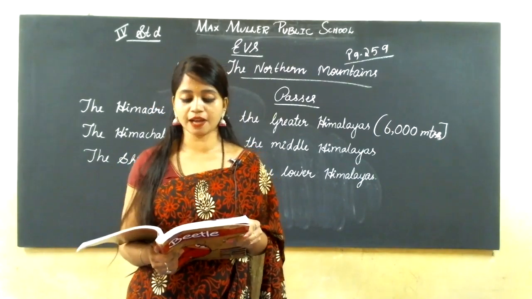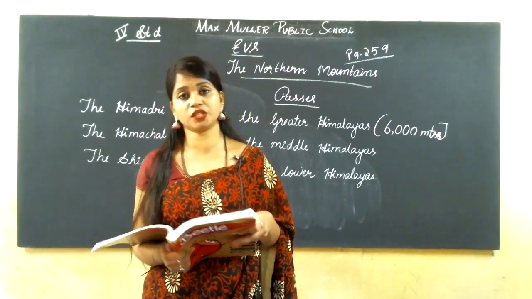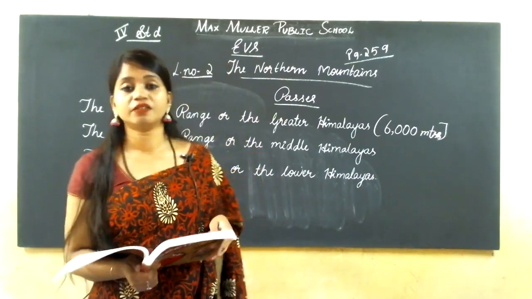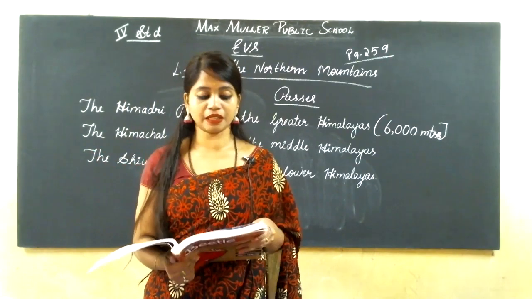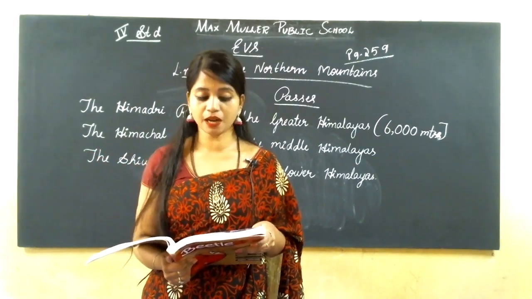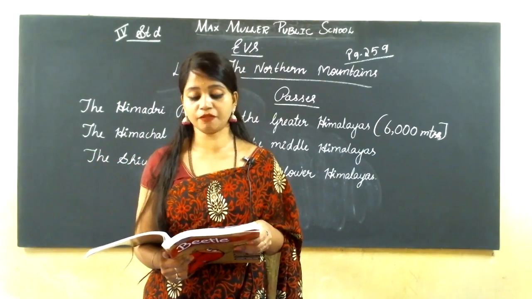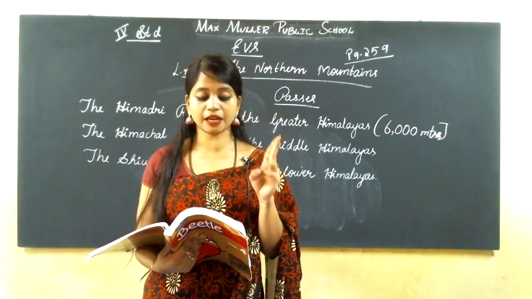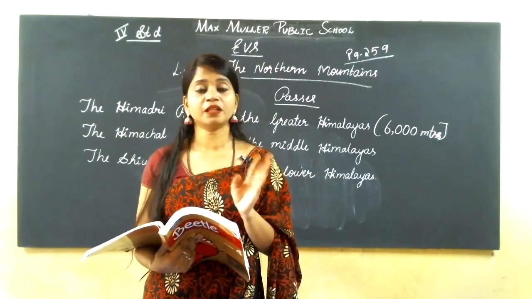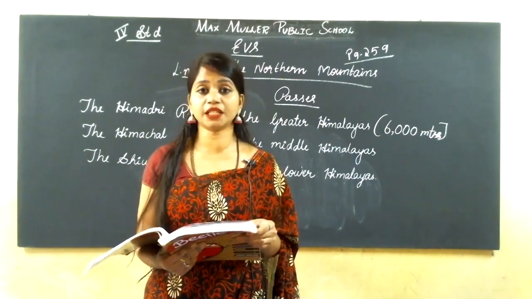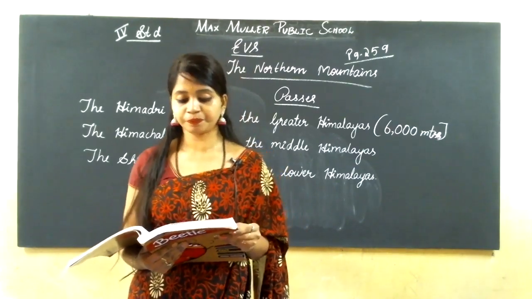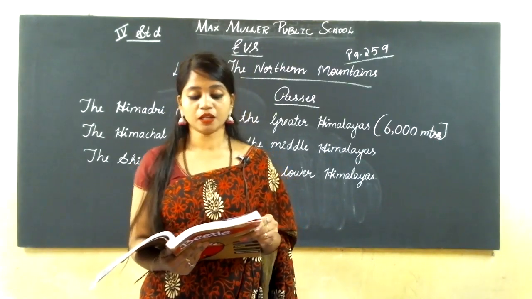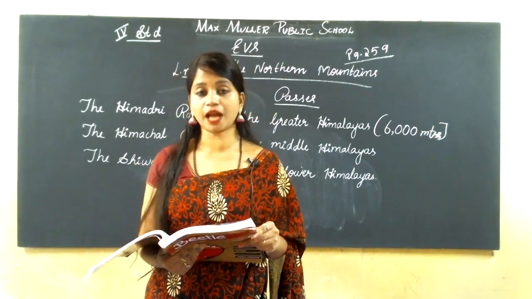Huge, meaning big, glaciers are found in this region. Many rivers like the Indus, Ganga, Yamuna and Brahmaputra originate from these glaciers. Some of the highest peaks of this range are Mount Kanchenjunga and Mount Annapurna.